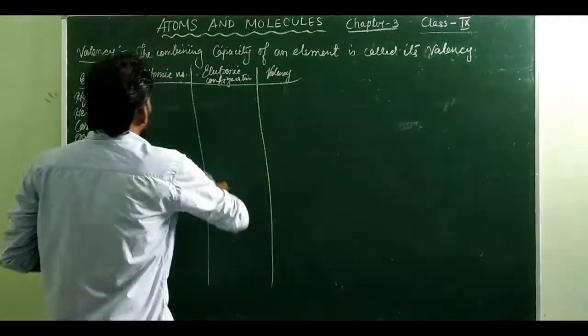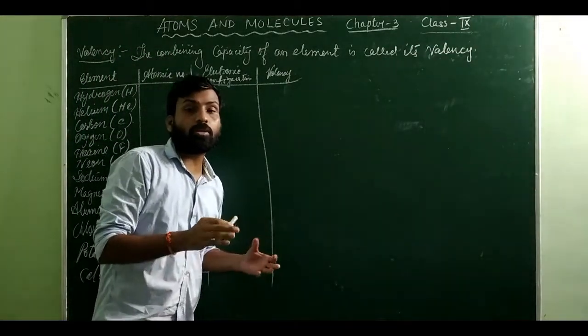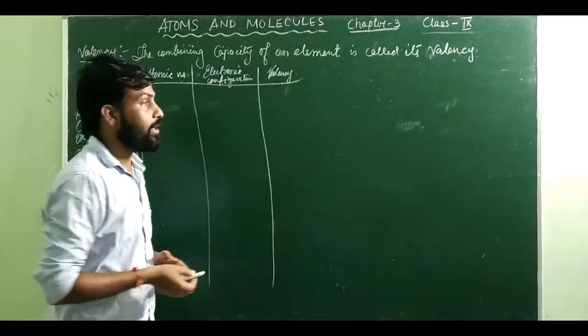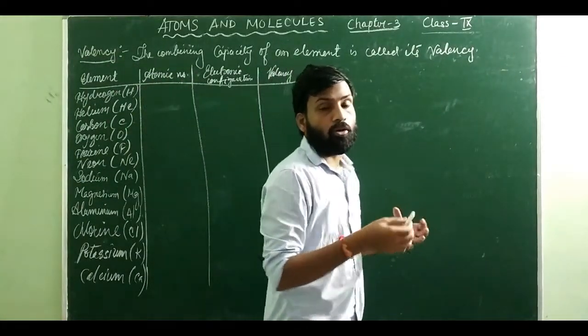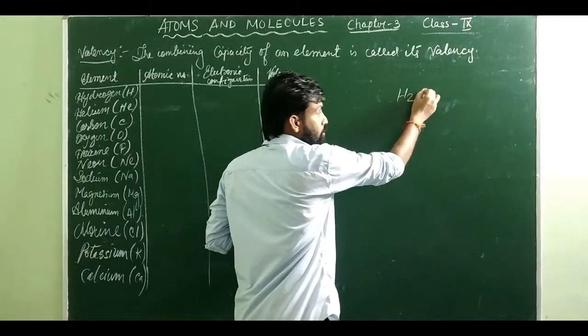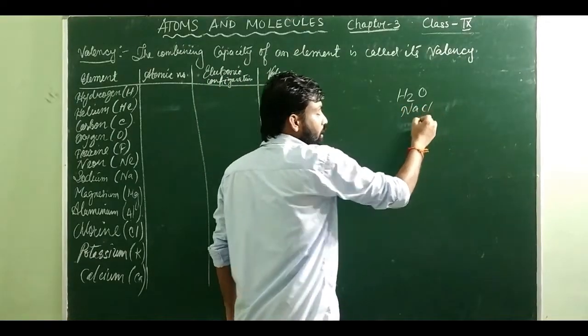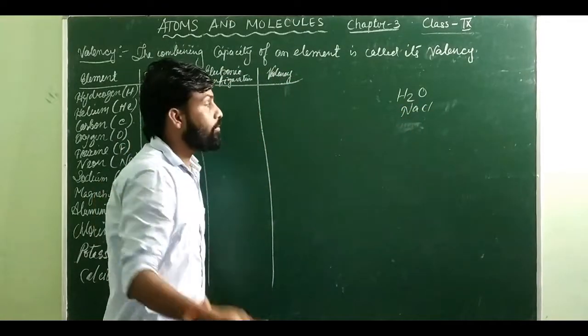So the next topic is valency. Why are we learning valency? Basically, if you see in this chapter, we don't have anything like valency here. But if we have to form a compound, a chemical compound, like I showed you before, the chemical compound of water is H2O, sodium chloride is NaCl. So you will be getting various types of compounds here.